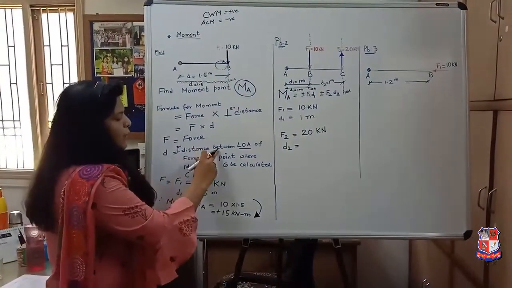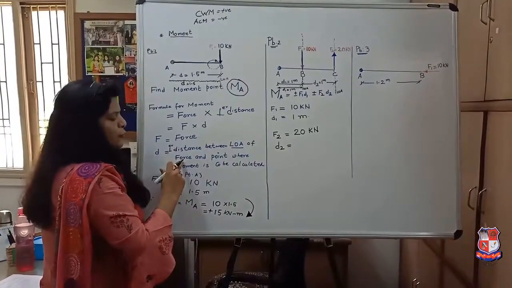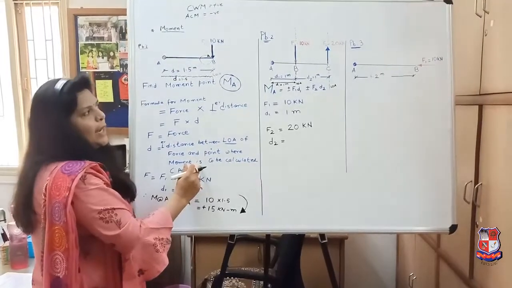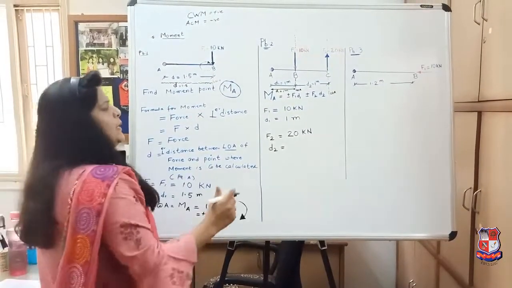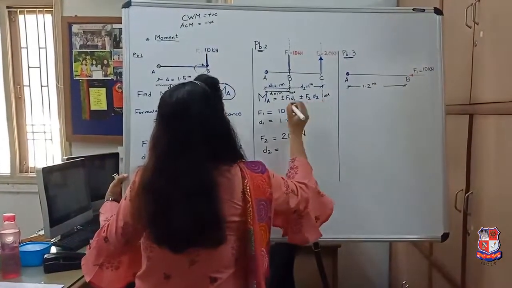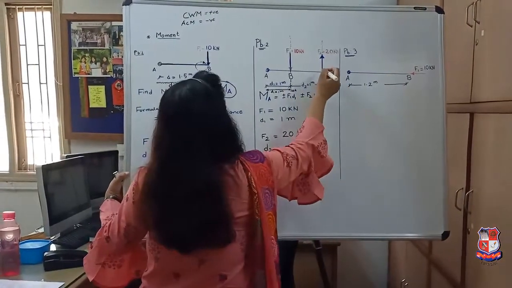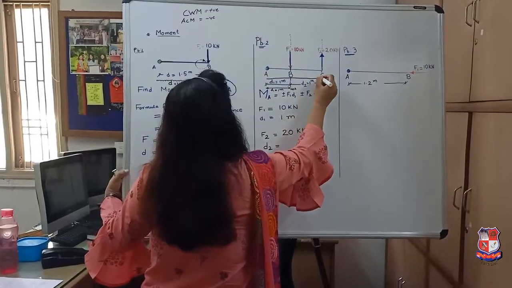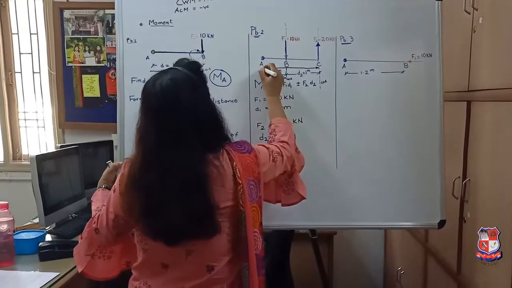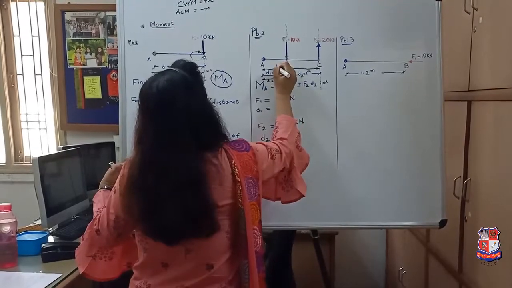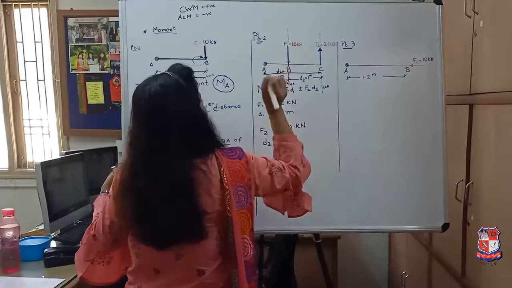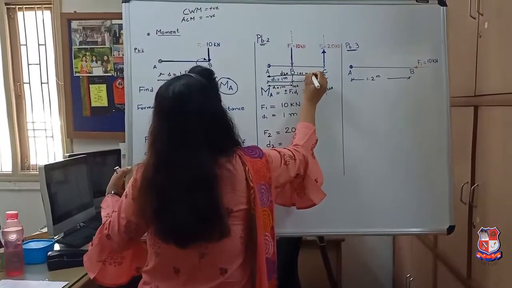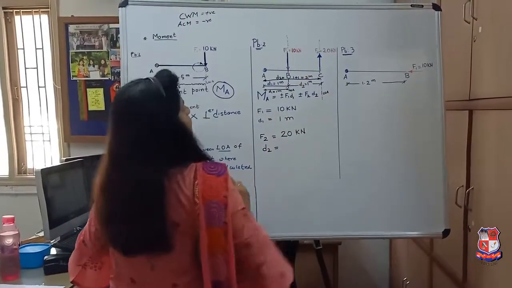The distance between the line of action of the force and the point where moment is calculated. Where are we calculating moment? At point A. So the distance will be up to point A, and we can show this as our distance D2, and that will be equal to how much? 1 plus 1, that is equal to 2 meters.